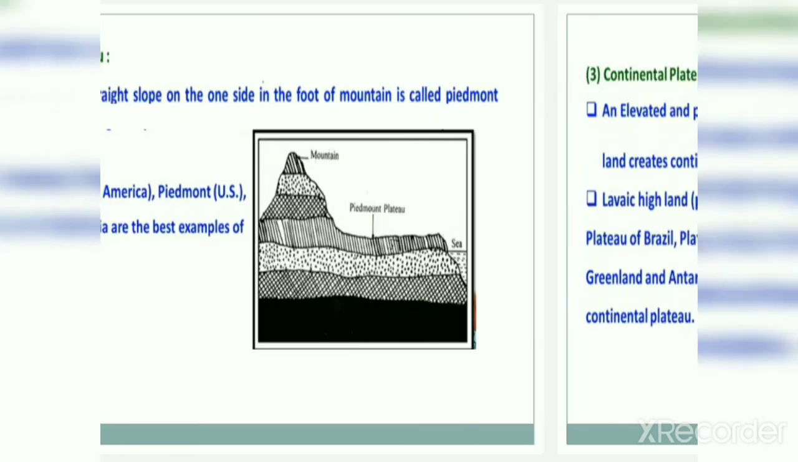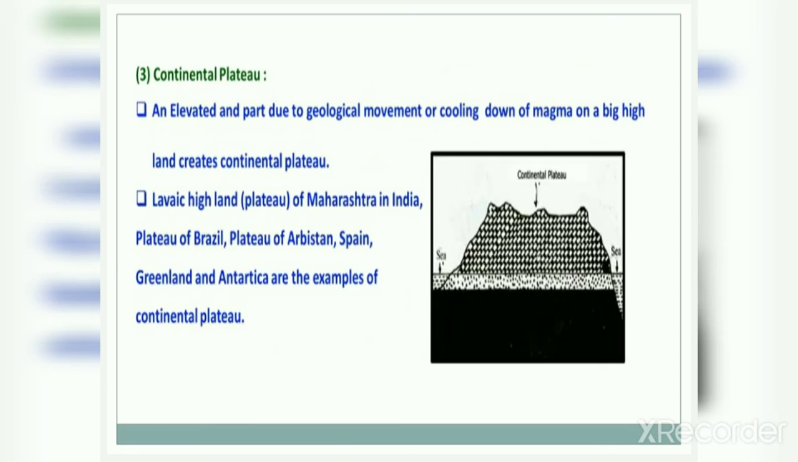Next is Continental Plateau. An elevated land part due to geological movement or cooling down of magma on a big highland creates a continental plateau. Now we discussed volcanoes. When volcanic eruption takes place, a thing called magma, lava and magma, comes out.